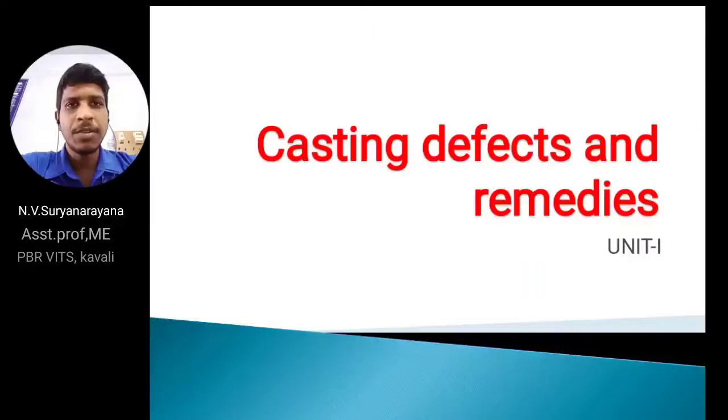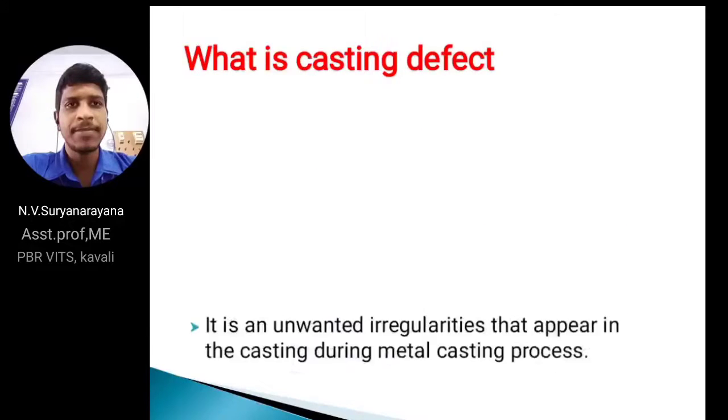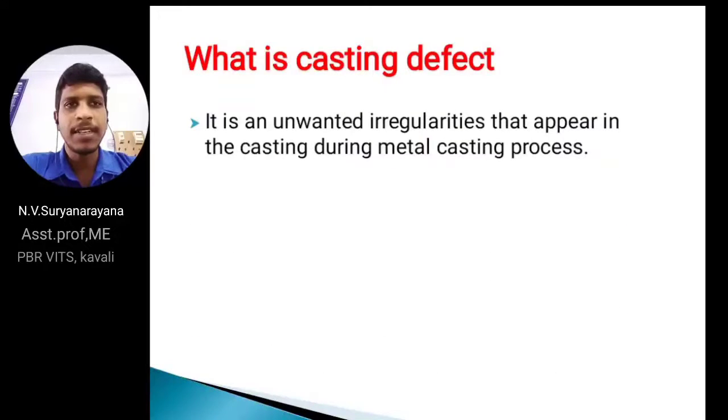In the manufacturing process subject, last class we discussed solidification of pure metals and solidification of alloys. Today in this class we are going to discuss casting defects, causes and their remedies. First of all, I am going to discuss what a defect in casting is. It is nothing but unwanted irregularities that can appear on the final casting part during the metal casting process.